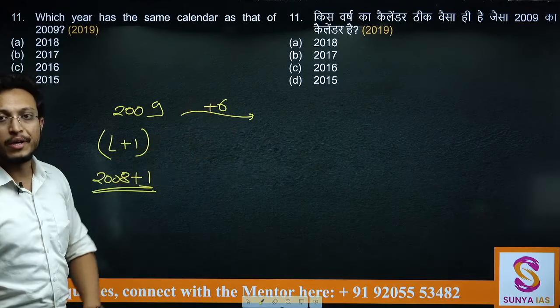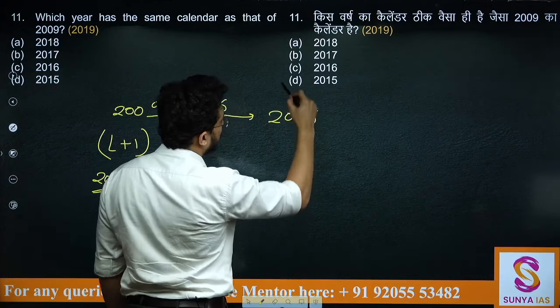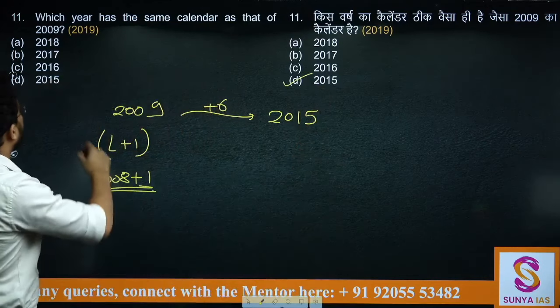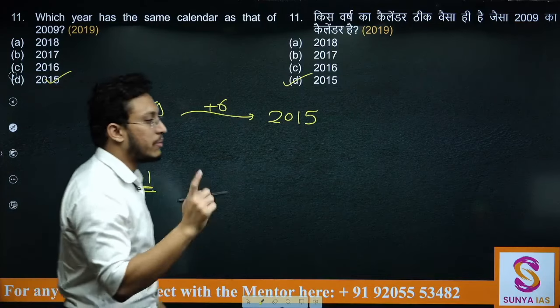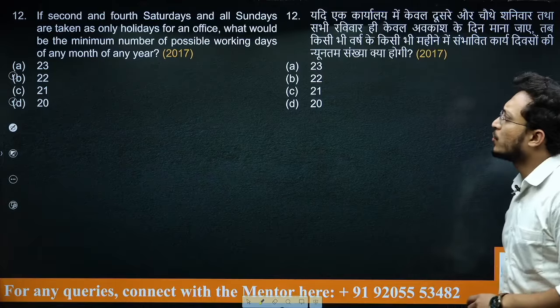So if it is repeating after every 6 years, it will again repeat in 2015. The calendar of 2009 will be same as the calendar of 2015 here. Let's see the next question.